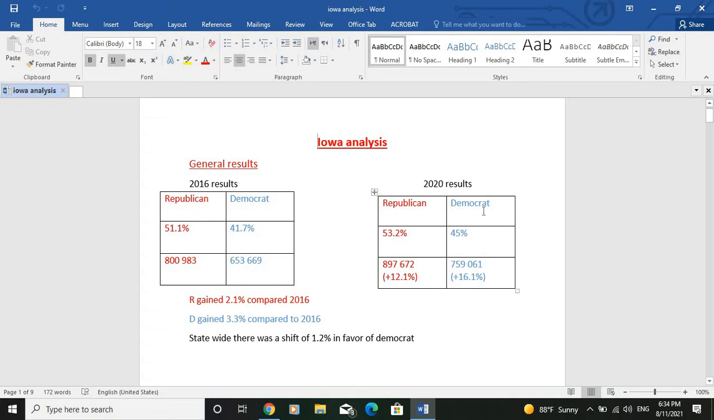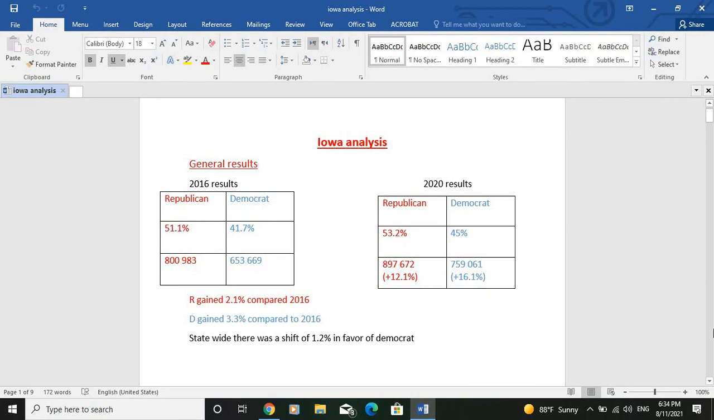whereas the Democrats were able to gain 3.3% in the general vote, and their result went up from 41.7% to 45%. So in general, there was a shift in the state of Iowa of 1.2% in favor of the Democrat. However, this wasn't enough to turn the state or even to make it a close battle, as the Republicans were able to win it at the end by a margin of 8.2%.